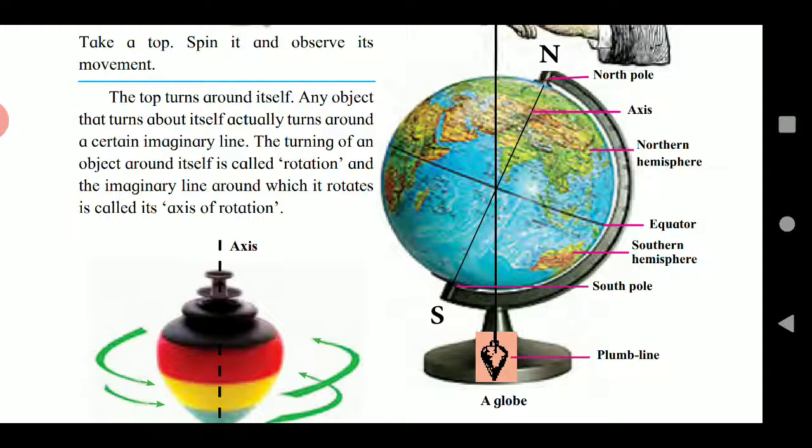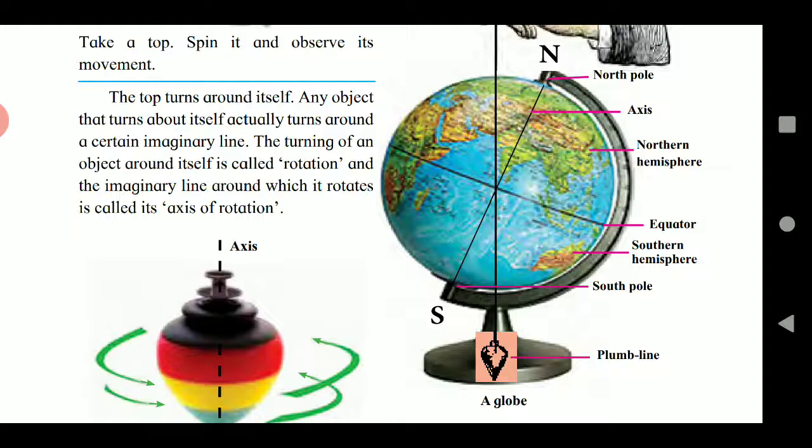N is the north pole of the earth and S is the south pole of the earth. North pole and south pole: these are the two ends of the earth.